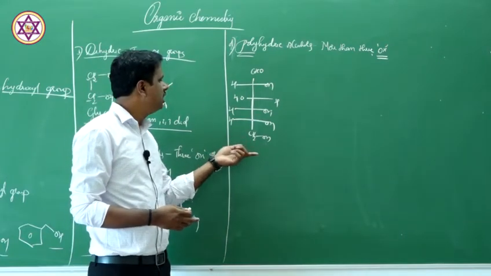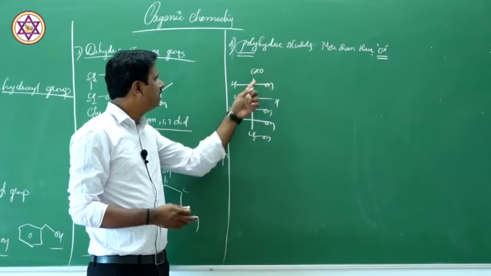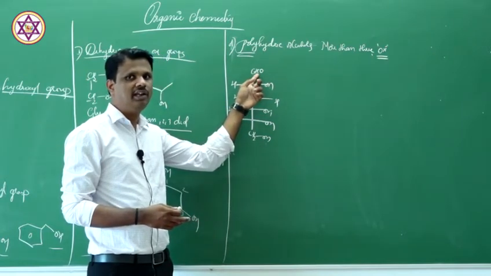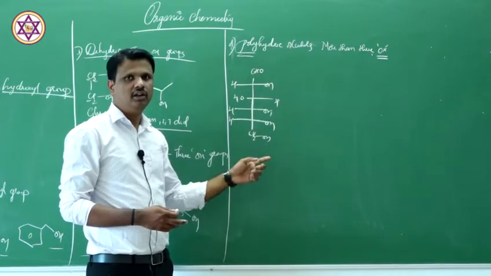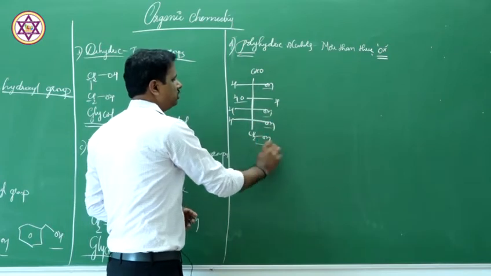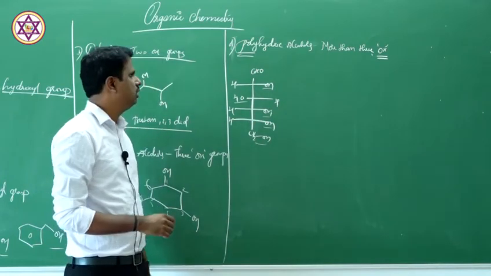In glucose, what is happening? There is a functional group, the dominant functional group, that is called aldehyde. So this becomes secondary. Generally we can say these are hydroxy groups only. So these are polyhydric compounds.